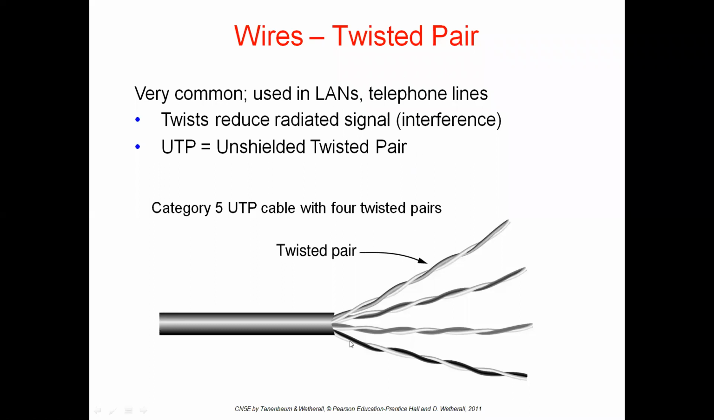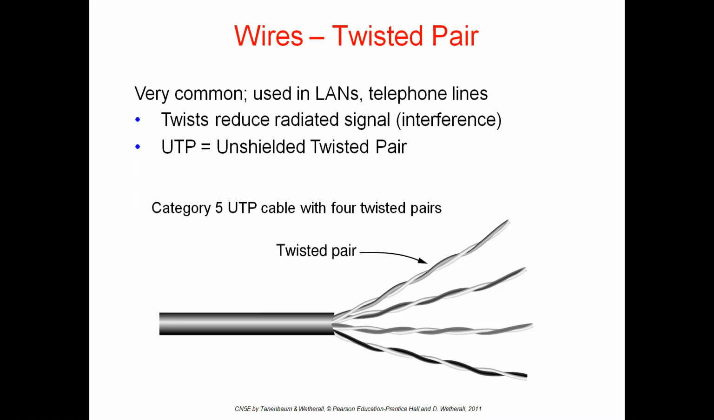See the diagram here. We have four twisted pairs: 1, 2, 3, 4. In each set, we have a pair of cables which are twisted. These twists reduce the radiated signal, which helps reduce interference. Interference means one signal can interfere with another.